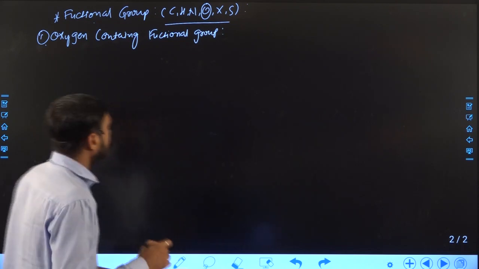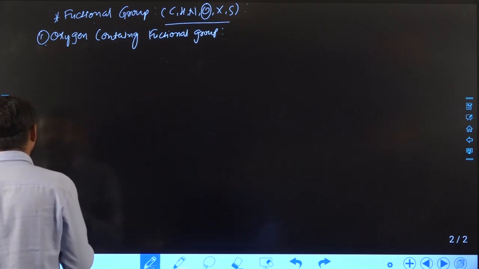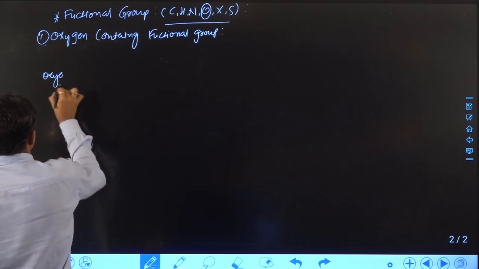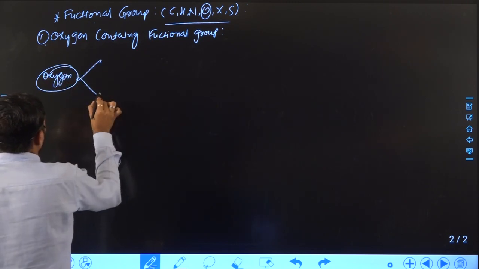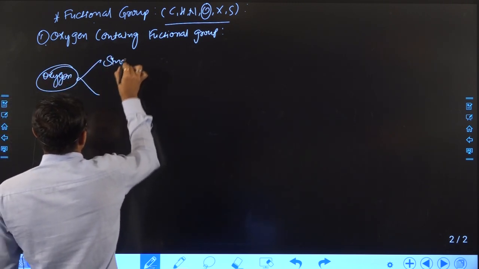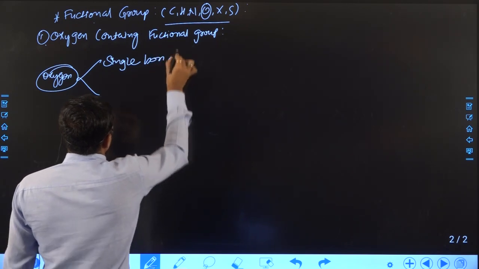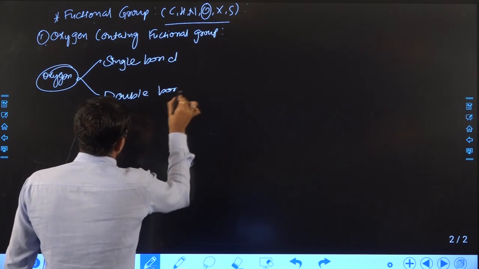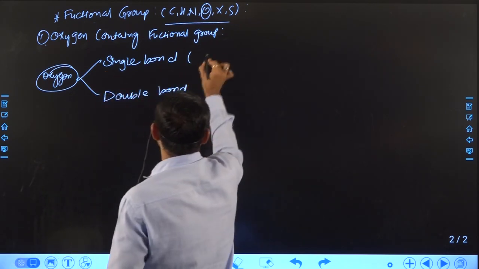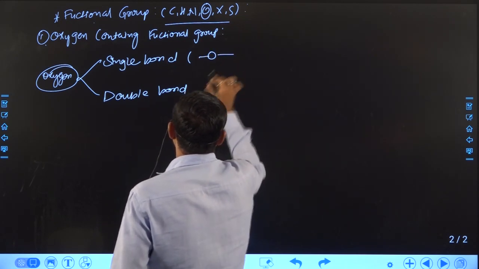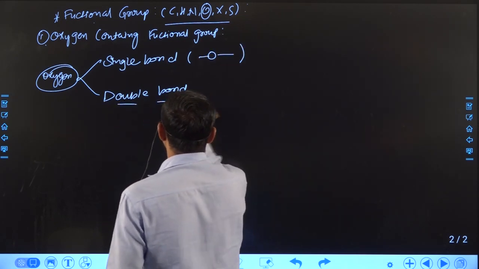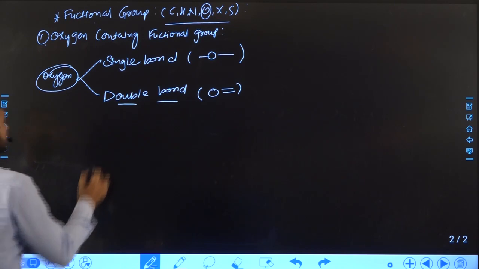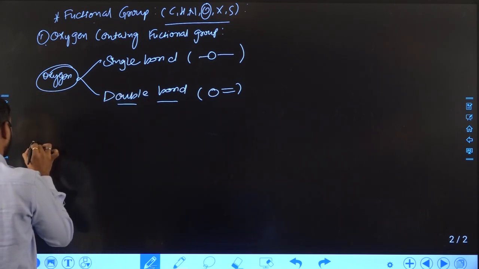So here we will divide oxygen containing functional groups into two parts: single bond containing functional groups and double bond containing functional groups. In the first case oxygen is attached with single bonds, while in the case of a double bond, oxygen is attached with a double bond to another atom. So let's discuss single bond containing functional groups.